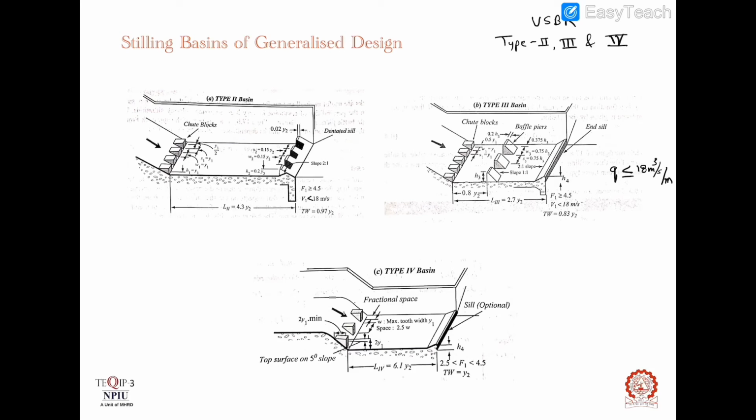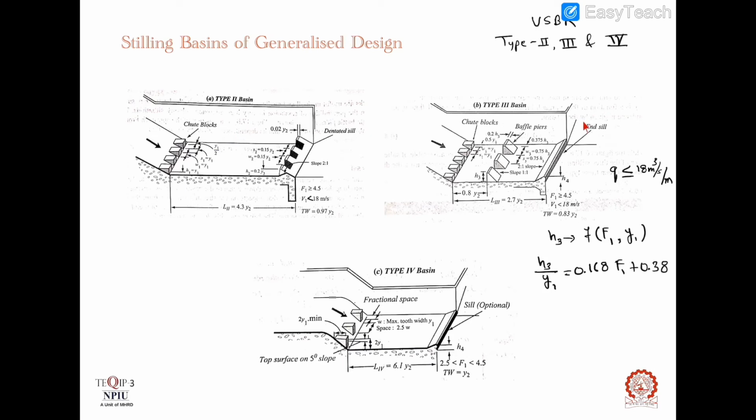The height of baffle piers h3 is a function of the approach Froude number, that is F1, and depth of flow y1, and its dependency is given by the relation h3 divided by y1 is equal to 0.168 F1 plus 0.38.